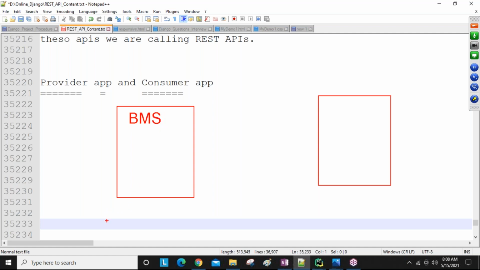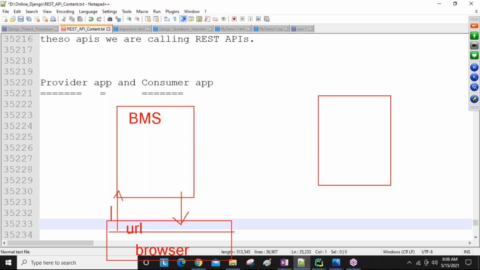So from the browser, guys, this is my assumption. This is my browser. Whenever we are sending the request, this is my request I'm sending, so I'm going to get the response back. So here URL we are sending.